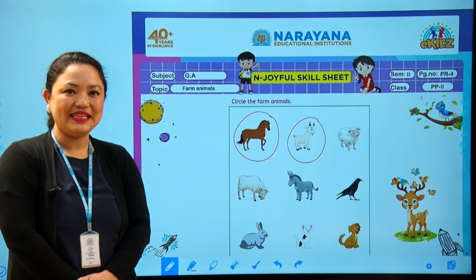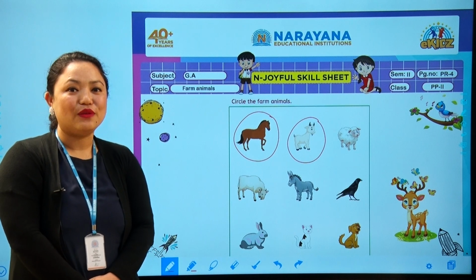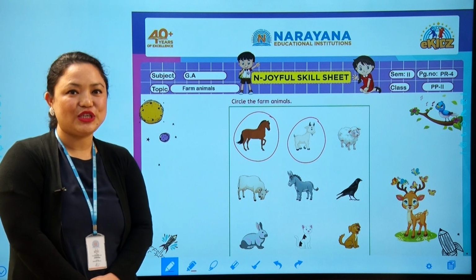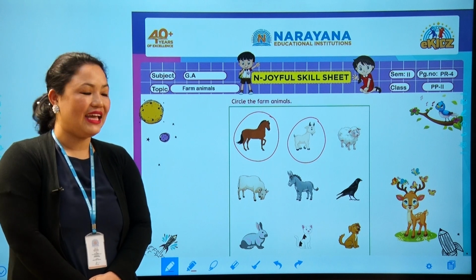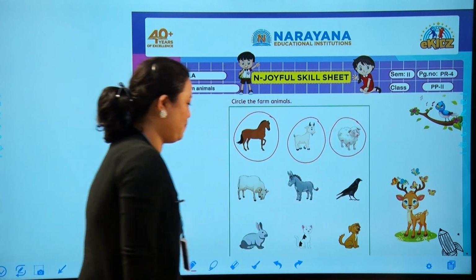Next, which animal is this? Yes, this is a sheep. And what do we get? We get wool from sheep. Sheep is a farm animal? Yes, correct. So, we will circle it like this.